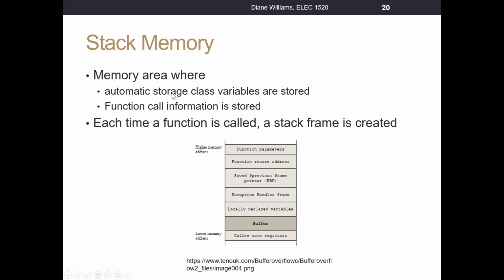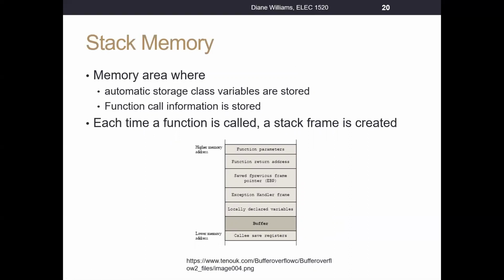That area is where automatic storage class variables are stored. Whenever we declare our variables, everything we've been using is an automatic storage class. Things that we declare locally within curly brackets, those are the automatic storage class variables. When we call a function, some information is stored as well. Every time we call a function, there's something called a stack frame that's created. Within that stack frame, it stores function parameters, the function's return address, saved previous pointer.